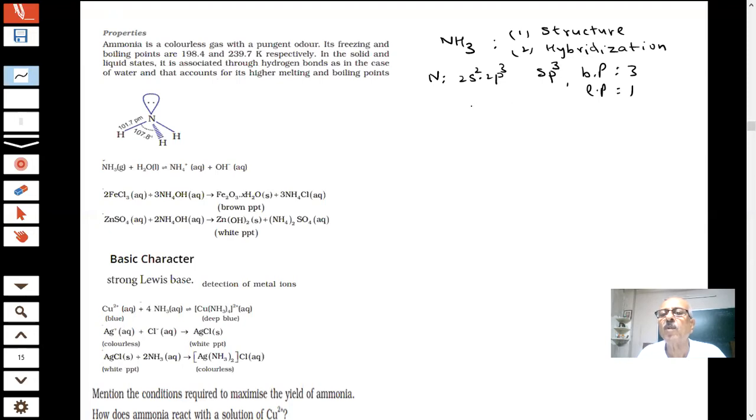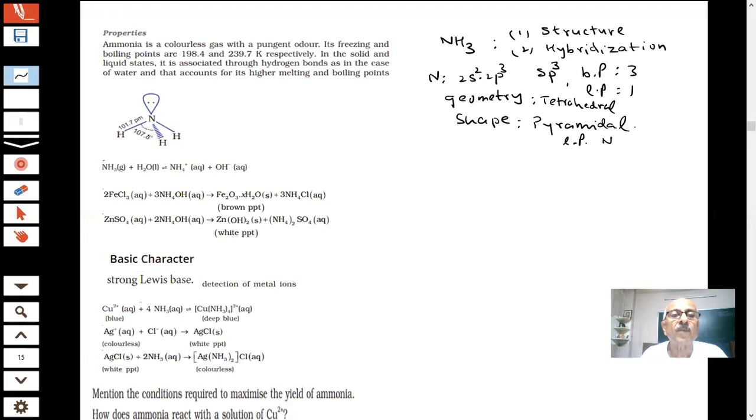So what should be the geometry, and what is the difference between geometry and shape, students? According to sp3 hybridization, what is the geometry? Tetrahedral. Yes, sir. But the shape is not tetrahedral. What is the shape of this? Trigonal pyramidal. Pyramidal, and there is one lone pair of electrons on the nitrogen. Here we have shown this.